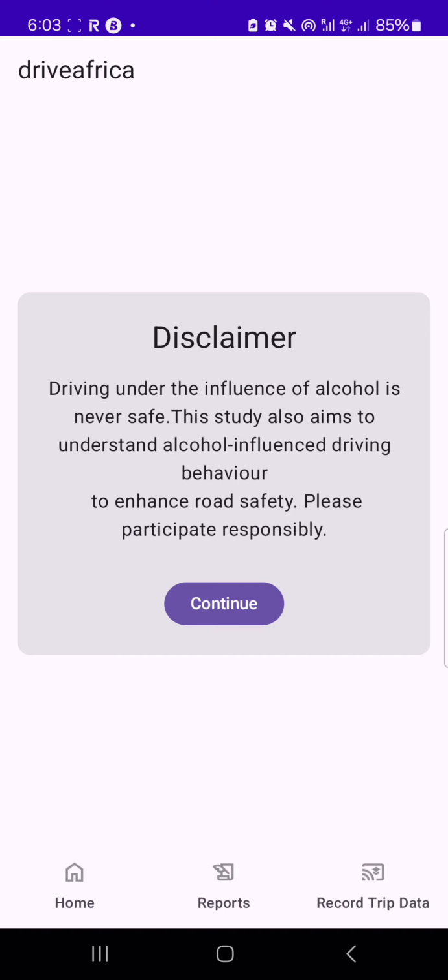Even though this study aims at understanding alcohol-influenced driving, we are not responsible for you taking alcohol while driving. We just want to understand the influence of alcohol while driving, which is an aspect of the study as well.